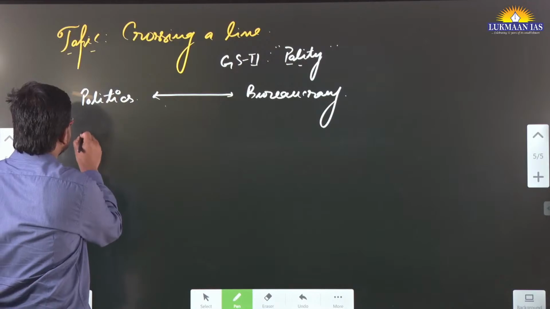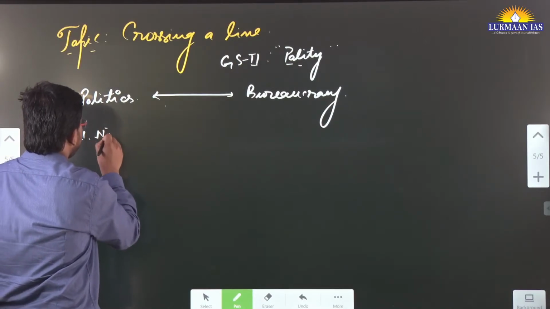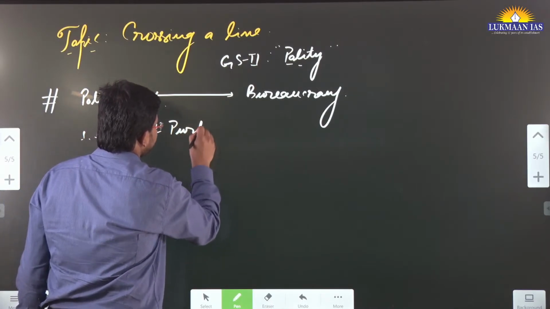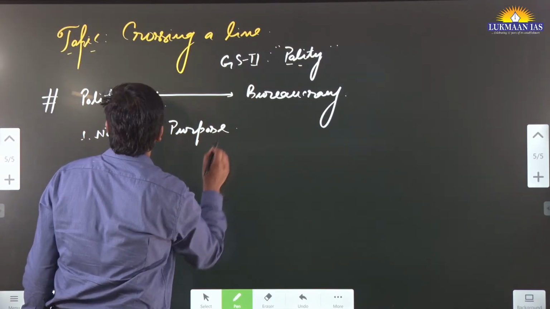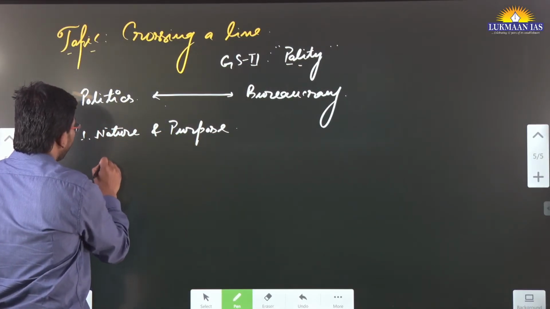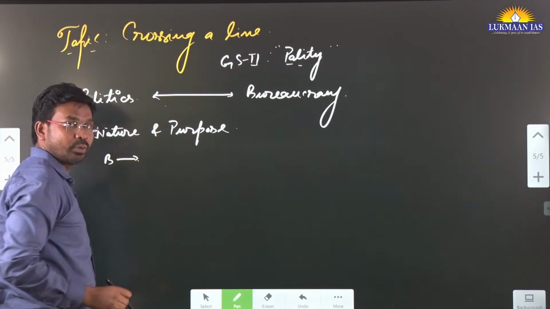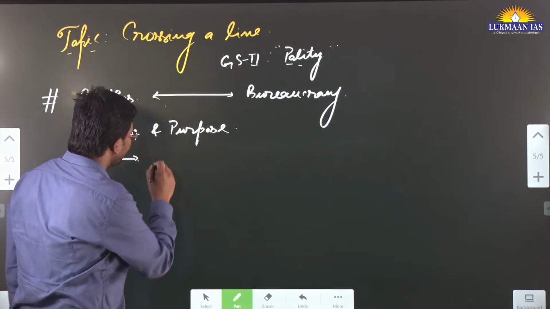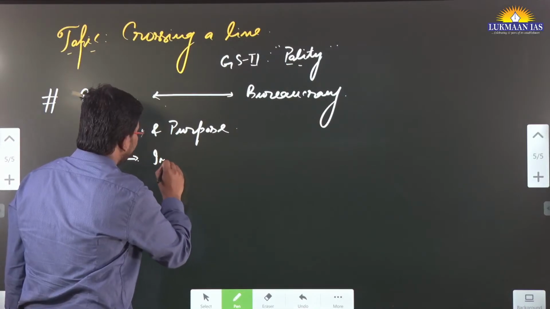First heading is nature and purpose. When we talk about bureaucracy, what is the nature? What is the role of bureaucracy? The purpose and work of bureaucracy is implementation.